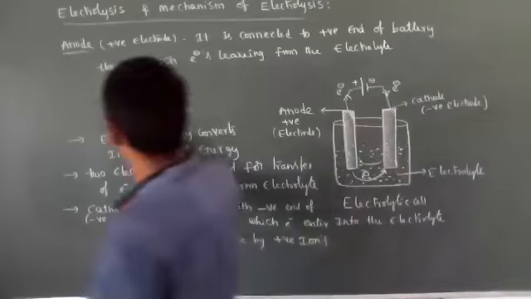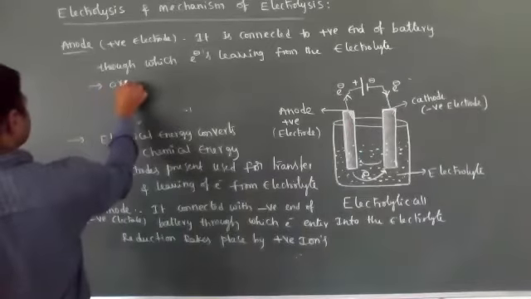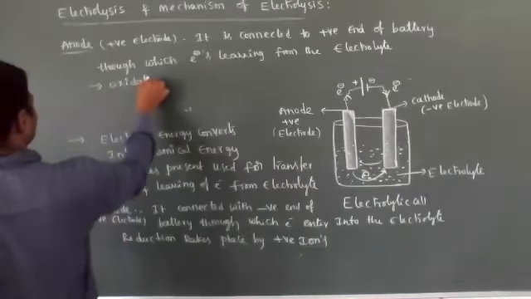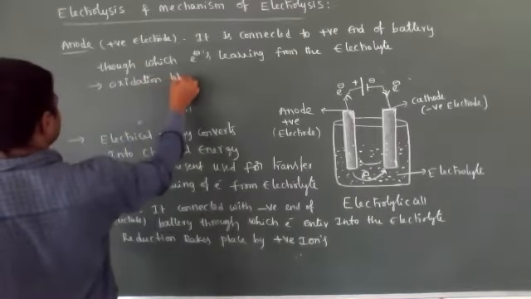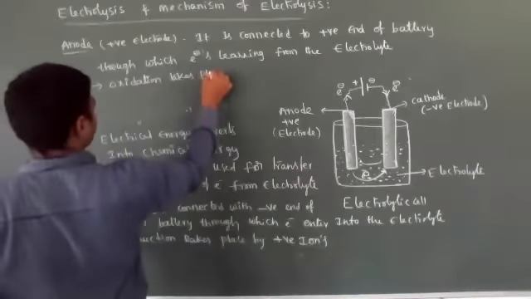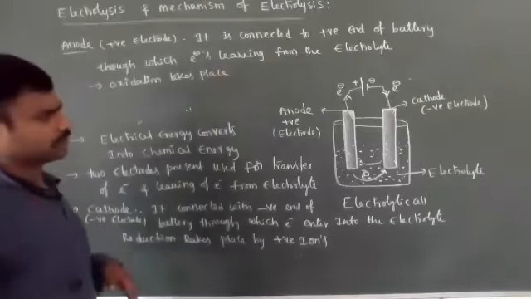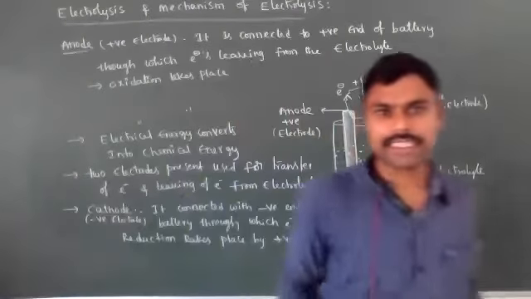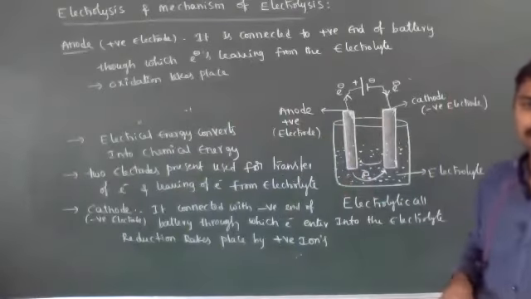And at anode, oxidation takes place. So this is the mechanism taking place in an electrolytic cell.